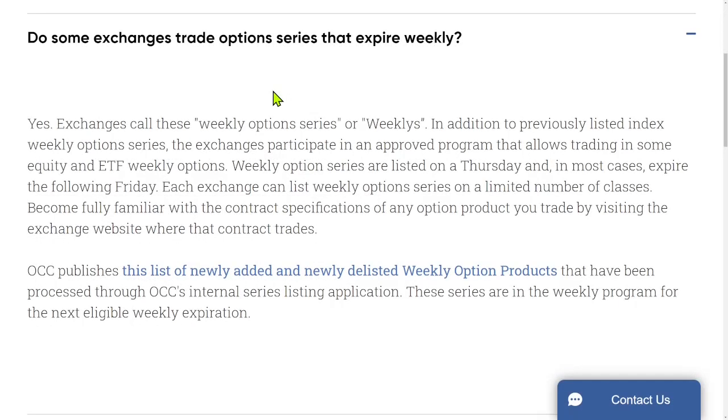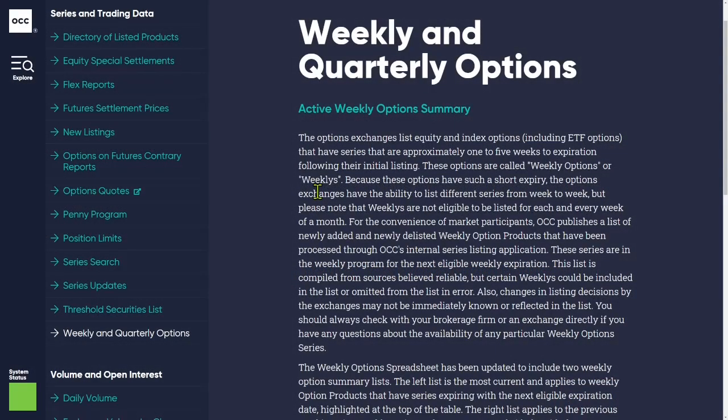Now, what about weeklies? This page is linked in the description. Weekly option series are listed on a Thursday, and in most cases expire the following Friday. Here's another page about weeklies, linked in the description. Option exchanges can and frequently do list options that are approximately 1 to 5 weeks to expiration following their initial listing, for popular option series like those on AMD and Meta. But you can't count on weeklies being there unless the series is on a popular option chain.